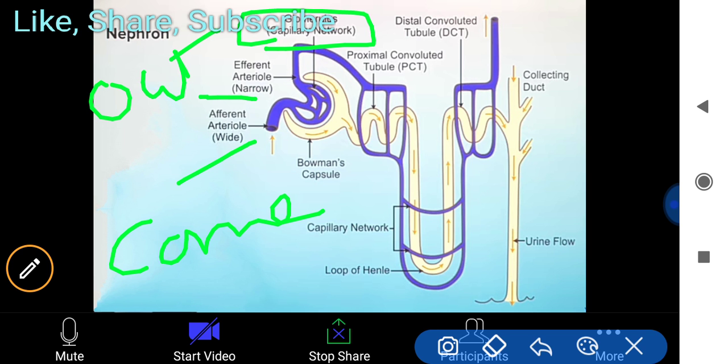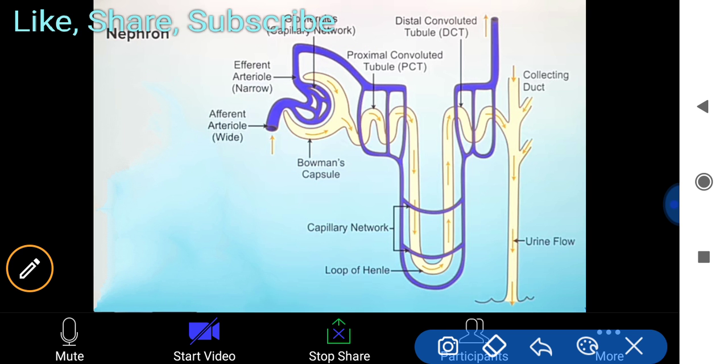So the blood comes out through these afferent arterioles, and the efferent arteriole is where it exits. From here it comes out through the capillary network, through the glomerulus, and it goes to these tubules. It's called the proximal convoluted tubule. PCT is its short form.